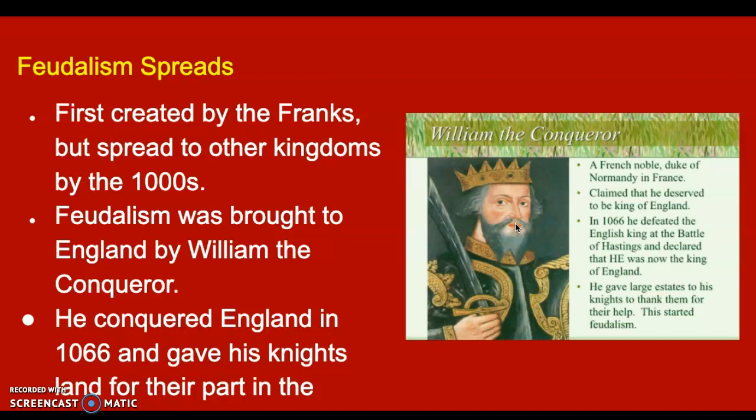Well, he's going to take his army and he's going to hop the English Channel and go over to England because he thinks he should be the king of England. Well, he actually becomes the king of England because there's going to be the famous Battle of Hastings that William the Conqueror and his army are going to win, and now he will claim himself as the king of England. He is going to give fiefs, or these large pieces of land, out to all these knights and vassals in England that served with him, and then William the Conqueror is going to go back to France. So he's going to be the king of England living in France. Very confusing, but it is just how it was back then. So that's how feudalism spreads to England and will be a part of English society for centuries.